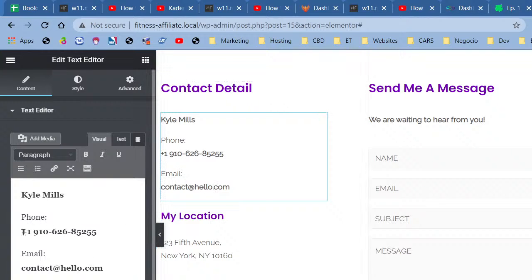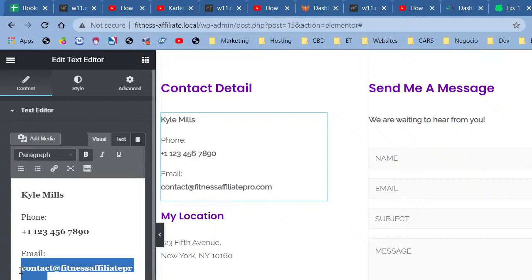So let's say that this is the number, and I'm just going to use a fake number to ensure it doesn't go anywhere: 1, 2, 3, 4, 5, 6, 7, 8, 9, 0. If someone has this number, they're having a tough time being alive, friends. And we're going to use contact at fitnessaffiliatepro.com. All right, so now we're going to copy everything. Go ahead and copy, and we click this, insert edit link. It says mailto, beautiful.